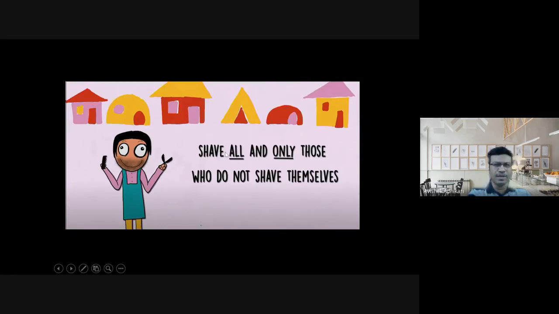He shaves all, সবার দাড়ি কাটে, and only those who do not shave themselves, যারা নিজের দাড়ি নিজে কাটে না. If they cannot shave themselves, then only this barber shaves them. So he shaves all and only those who do not shave themselves.